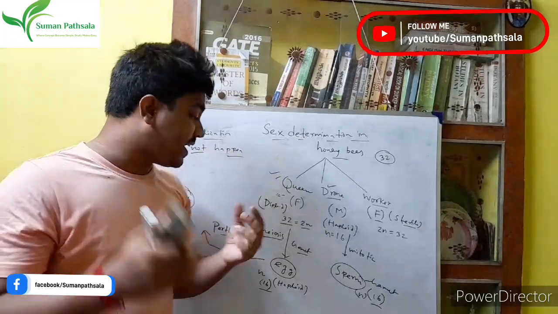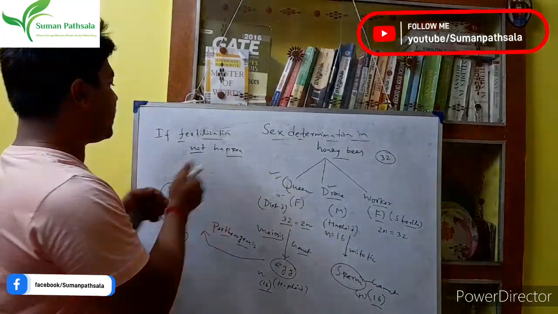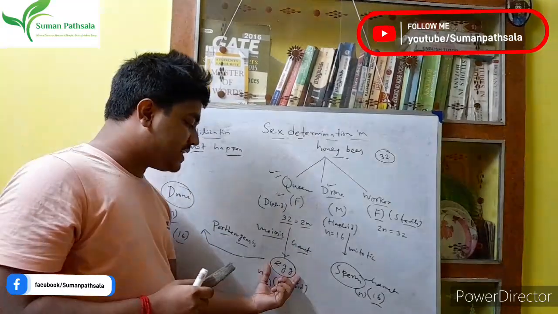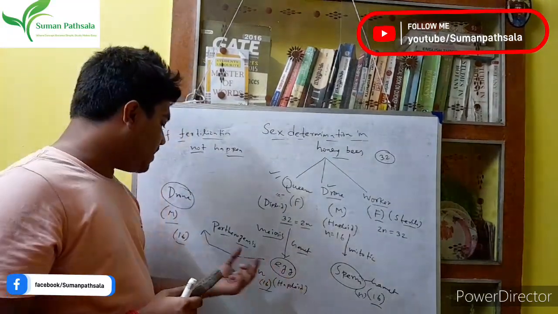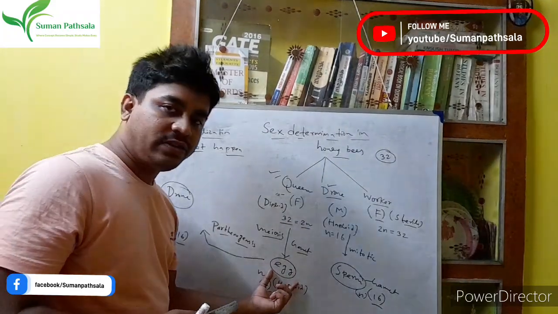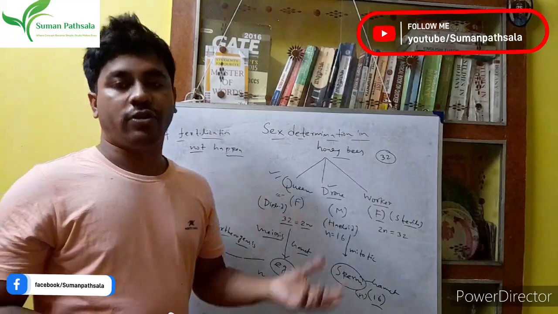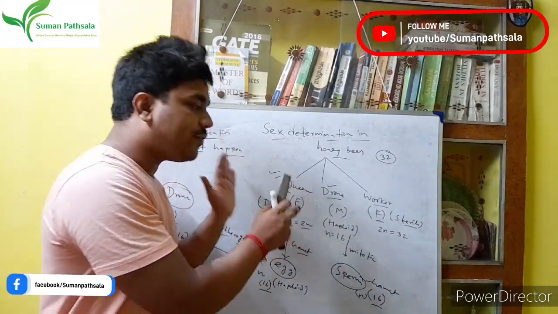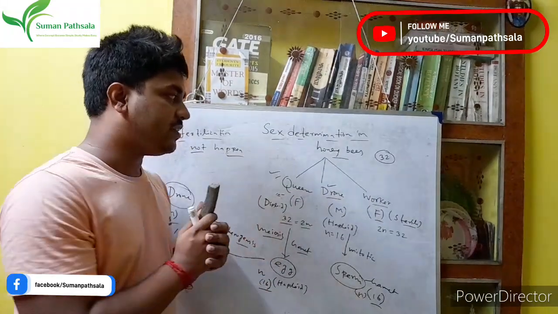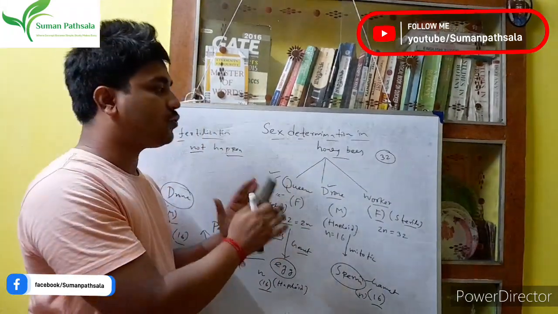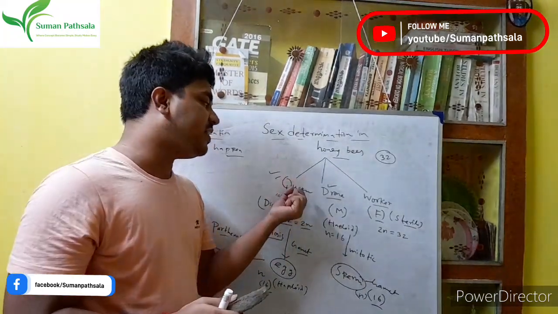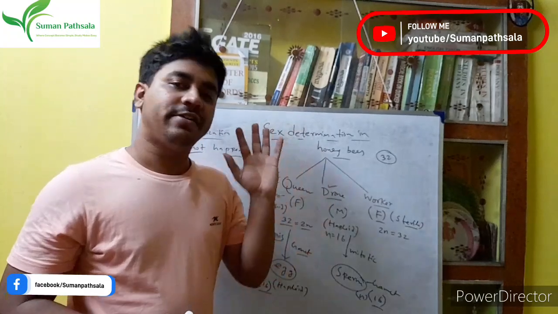In the second case, if fertilization does not happen, then the egg undergoes parthenogenesis to form the drone. That is the actual phenomenon, the actual process through which we differentiate which honeybee is male and which is female.